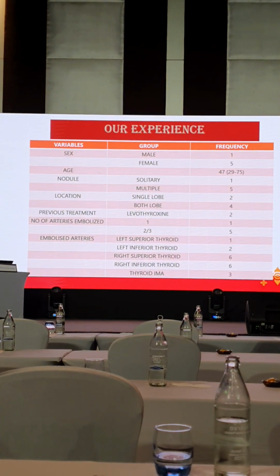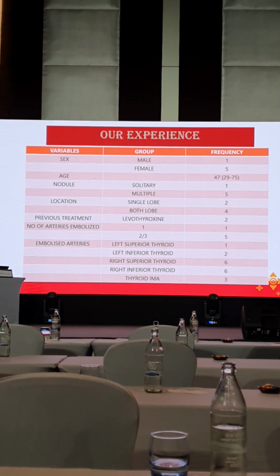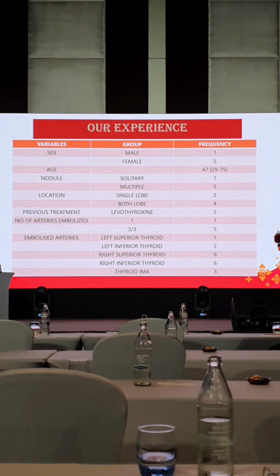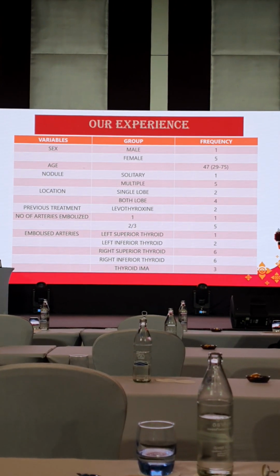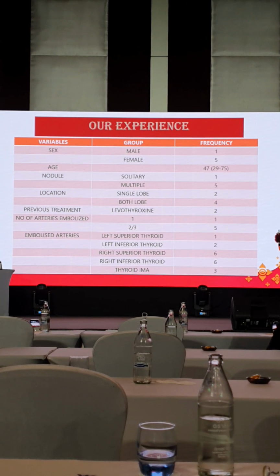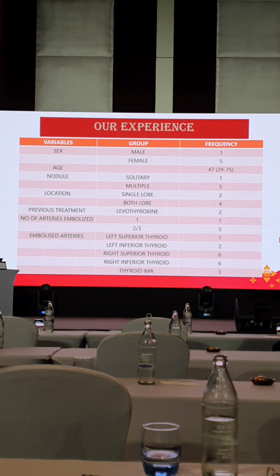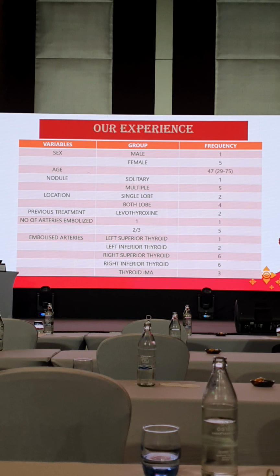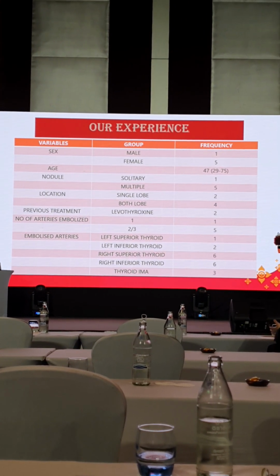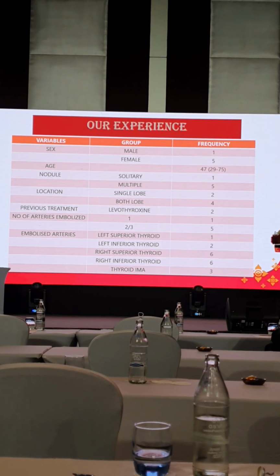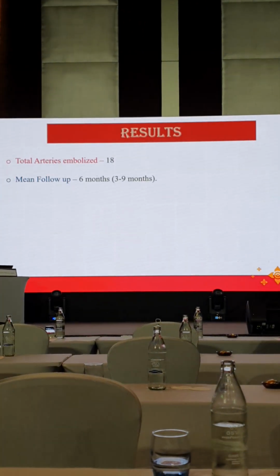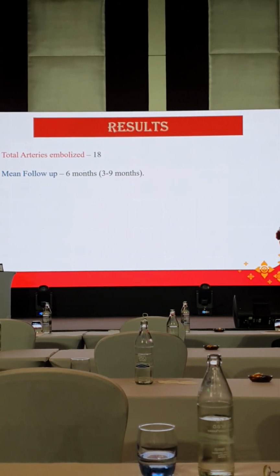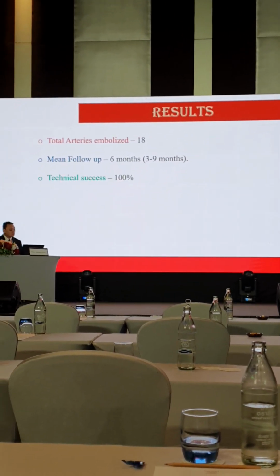So we have done 6 cases in our hospital, where 5 cases were multinodular goiter and 1 was a solitary big nodule in the right lobe. And we embolized 1 artery in 1 patient, and 2 or 3 arteries in the rest of the 5 patients. And you can see, luckily, we found a thyroidea ima artery in 1 of the cases. So a total of 18 arteries were embolized, and we started about a year back. We have a follow-up of 3 to 9 months.